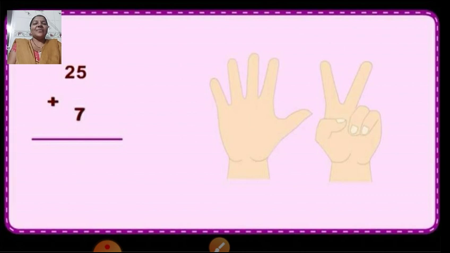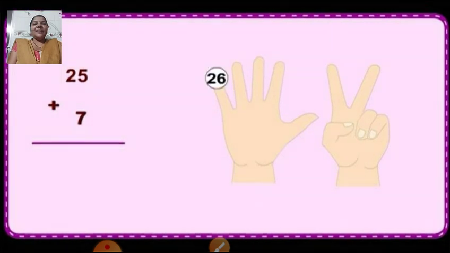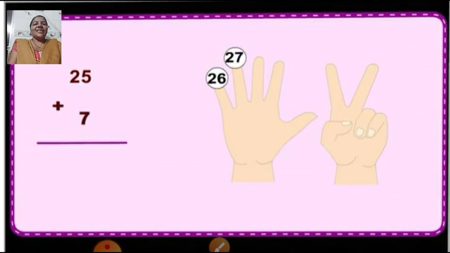Now children, see, 25 you have to keep in your mind. And how many fingers you all can see here on the screen? Yes, 7. So you have to count all these fingers after 25. Means you have to count forward after number 25. So children, after 25 comes 26. Then comes 27.